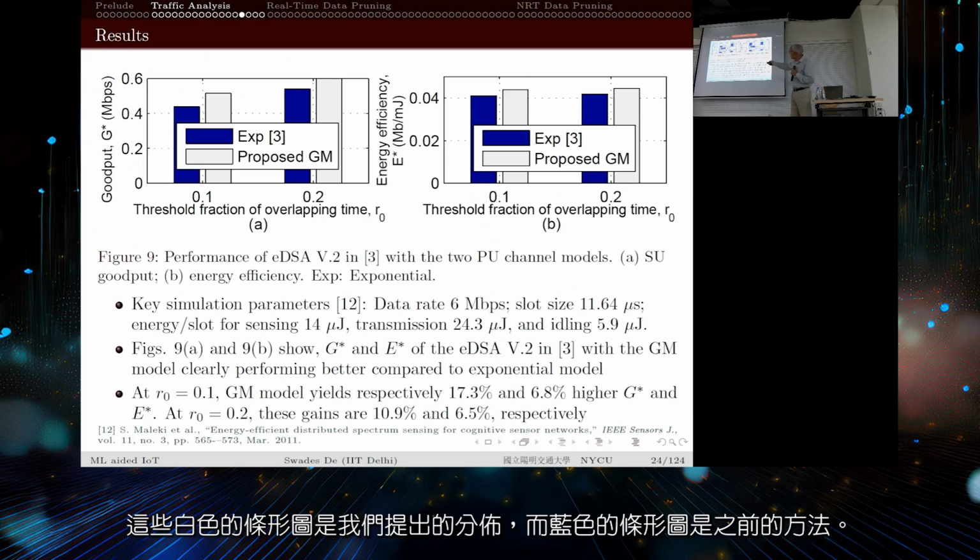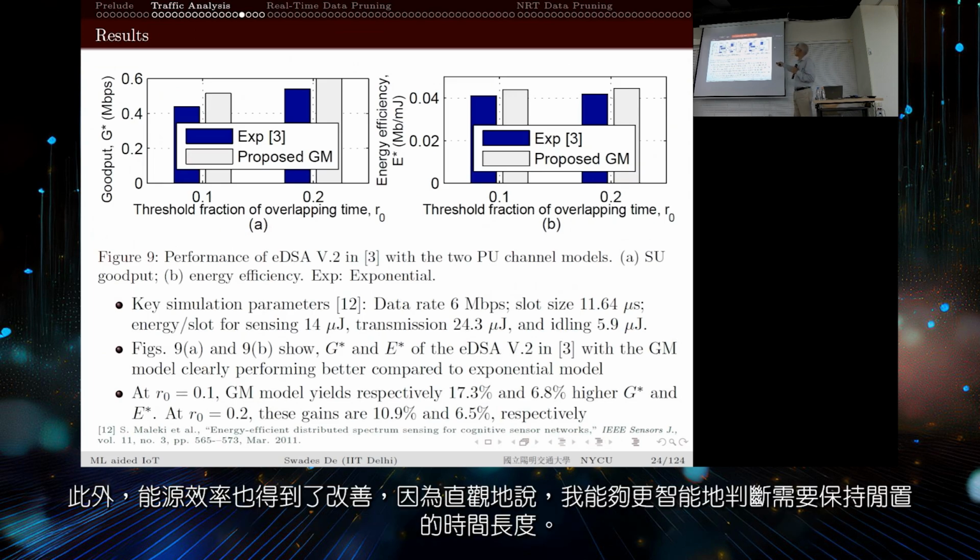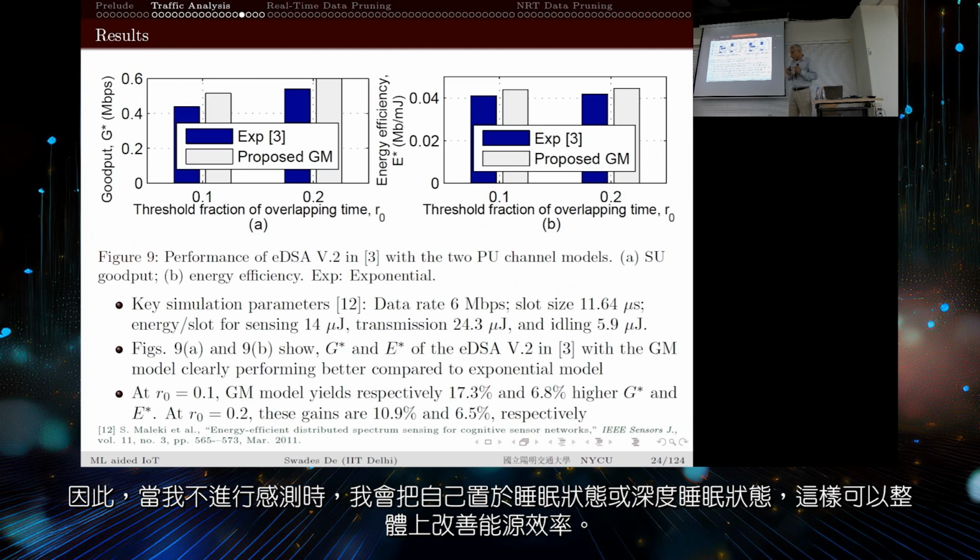These white bars are the proposed distribution, and the blue bars are the previous approach. Energy efficiency is also improved, because I am more intelligently able to figure out how long I need to keep myself idle. When I am not sensing, I am putting myself in sleep or deep sleep. Overall it is improving.